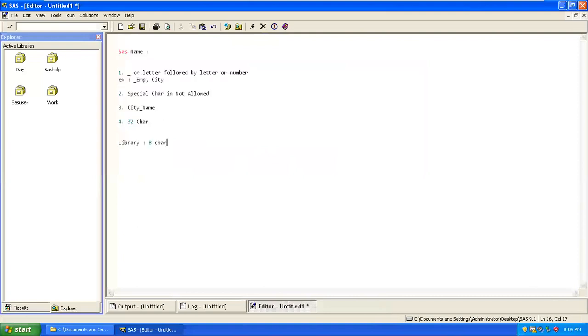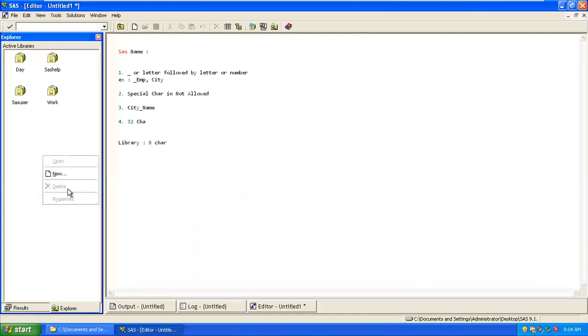Ravi, are there any conventions for naming a SAS table name as well? Yeah, we will just talk about the table only. SAS file is table name only. When you say SAS name, this 1, 2, 3, 4, is it for variables or also for table naming convention? No, I've just shown you the maximum size I can use.